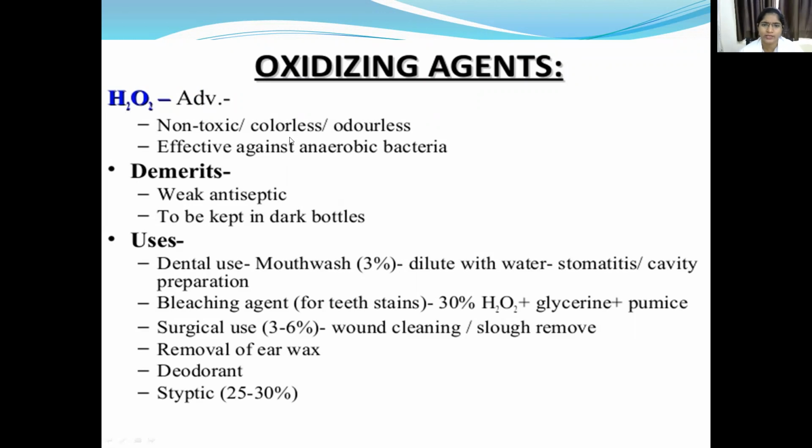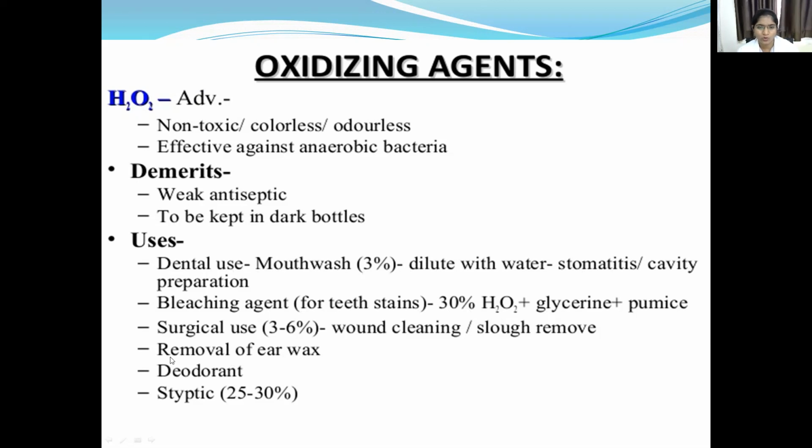It is non-toxic, colorless, and odorless, and it is effective against anaerobic bacteria, but it is a weak antiseptic. We have to keep it in dark bottles. It is used in dentistry for mouthwashes, diluted with water, and as a bleaching agent for teeth stains. 30% H2O2 is combined with glycerin and pumice.